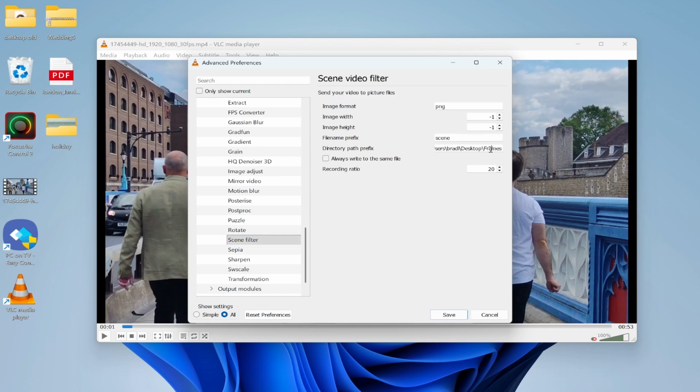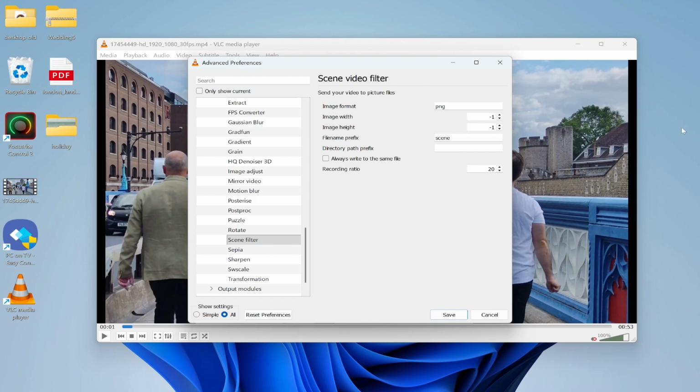Now if you've not downloaded this before, you might not have the same settings as me. By default though, you will have PNG as the image format, so I would keep it on that. Here you've got the image width and height, which again I would keep default. Now we need to go ahead and enter in a directory for all of these screenshots to go to.